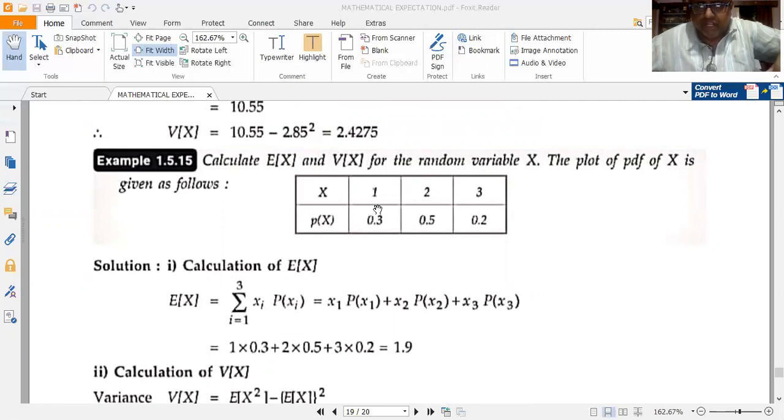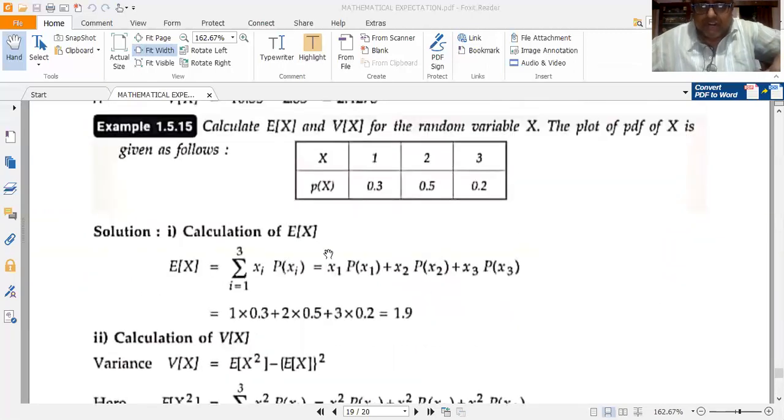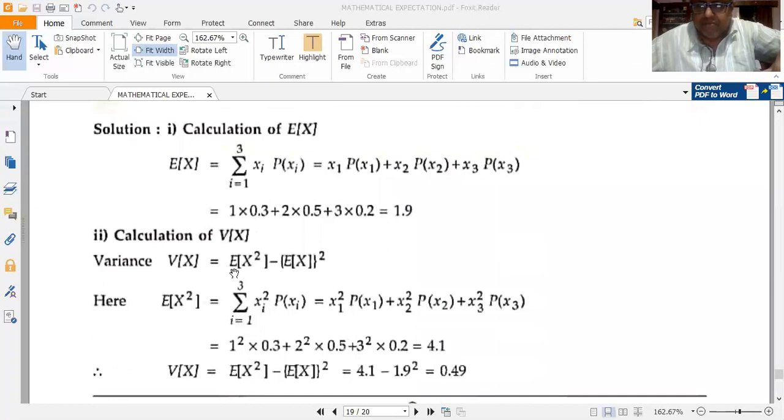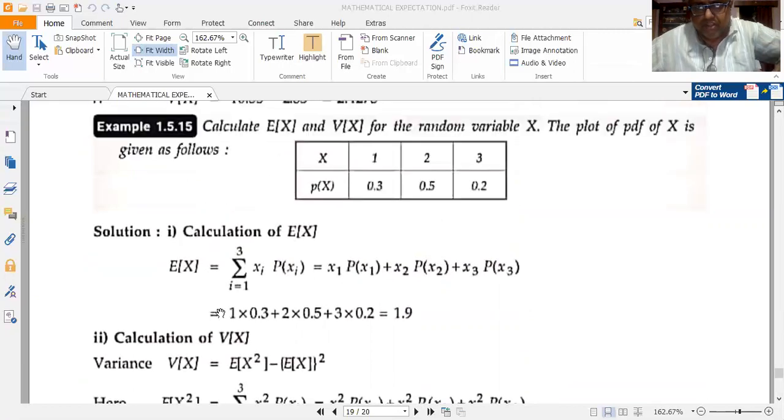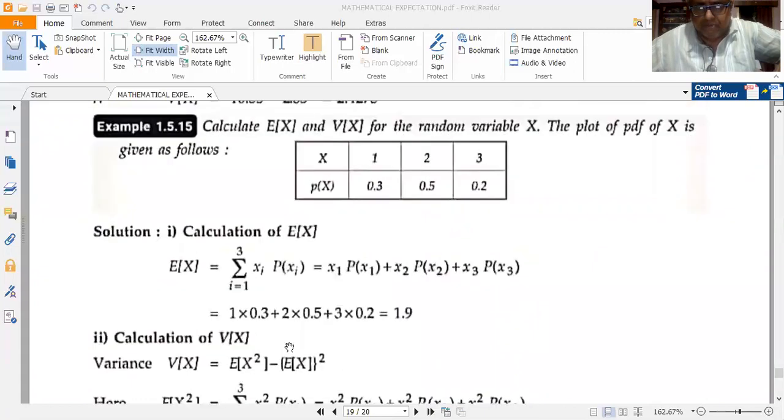So multiply 1 into 0.3 plus 2 into 0.5 plus 3 into 0.2, I get 1.9. Very simple. Next, calculate the variance. First, variance is given by the mean squared value E of x squared minus E of x, the mean, the whole squared. So E of x squared is simply obtained by summation i equal to 1 to 3 here, xi into p of xi.